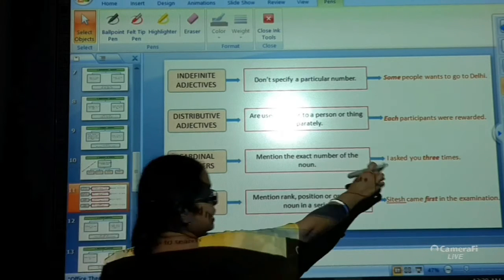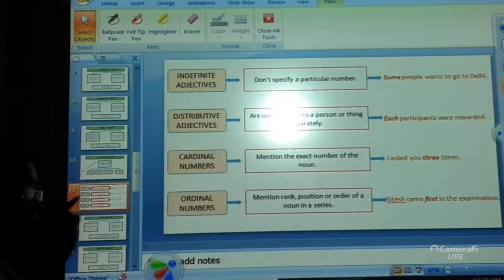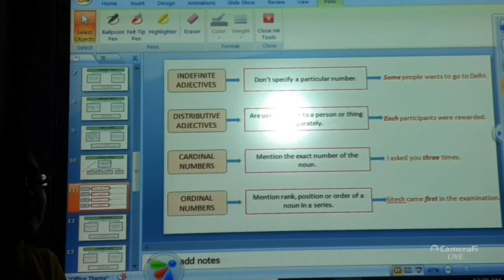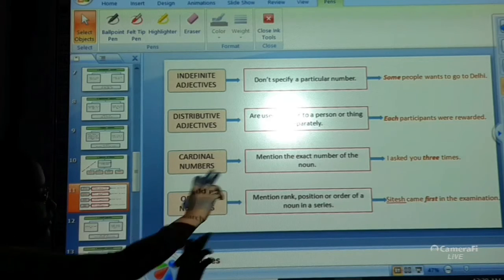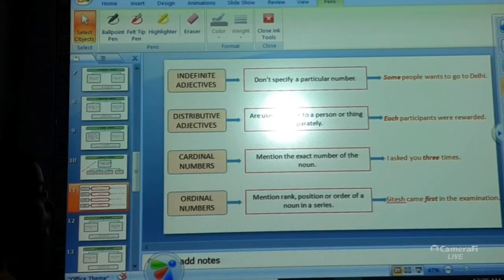I asked you 3 times. Over here, how many times did I ask you? 3 times I have asked you. One specific number of times is given in this sentence, that is 3 times. Okay, neither more than 3 nor less than 3. There isn't any other confusion. If one specific number is given, then it is called the cardinal number. Okay, 3 over here is the cardinal number.